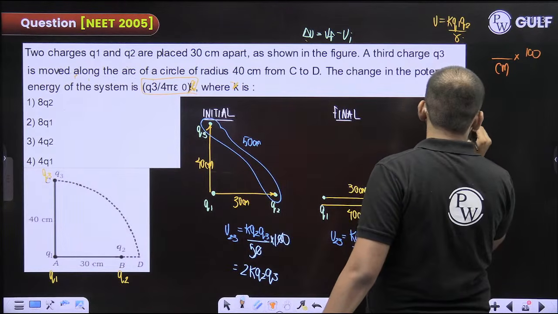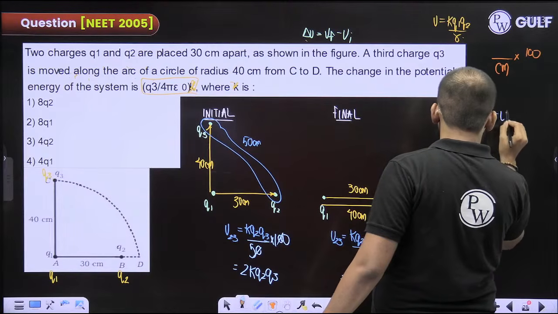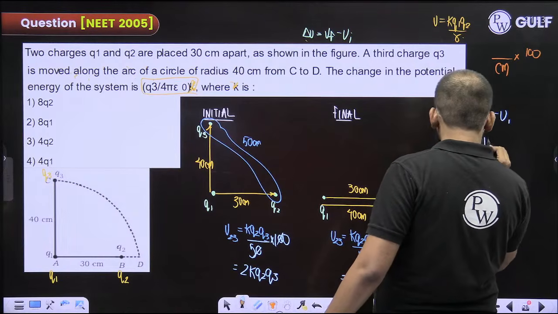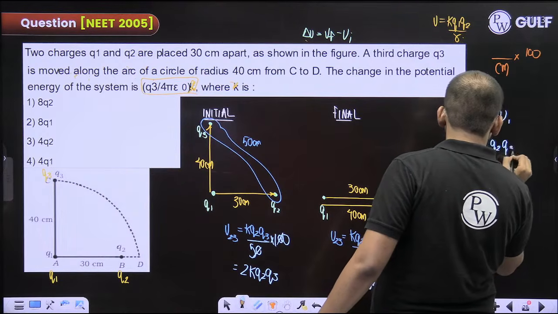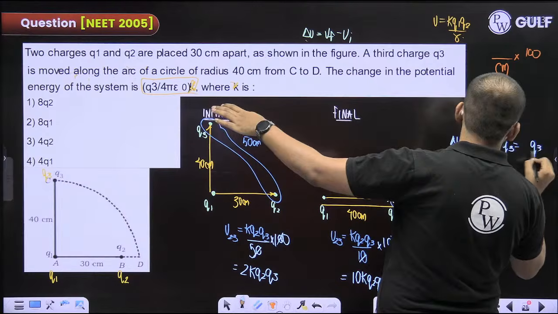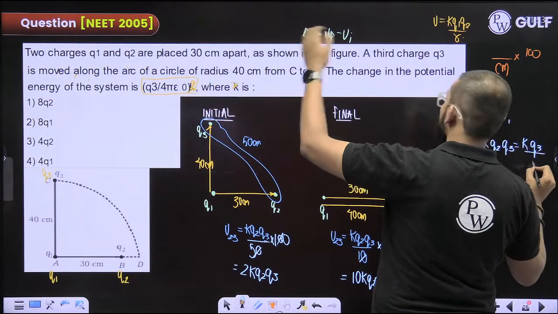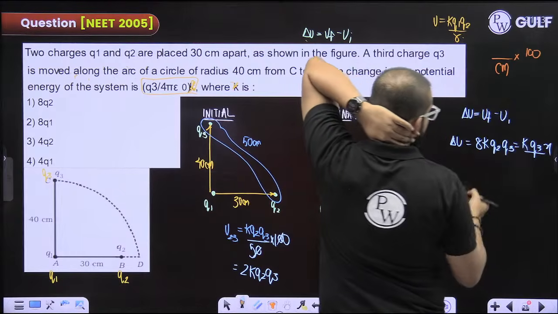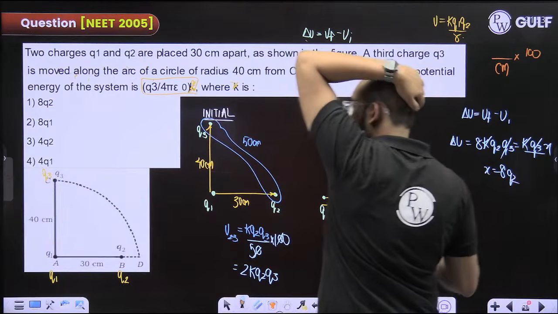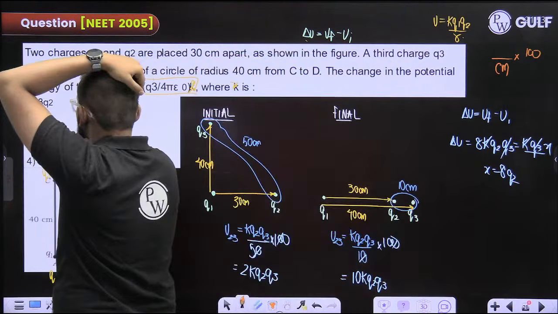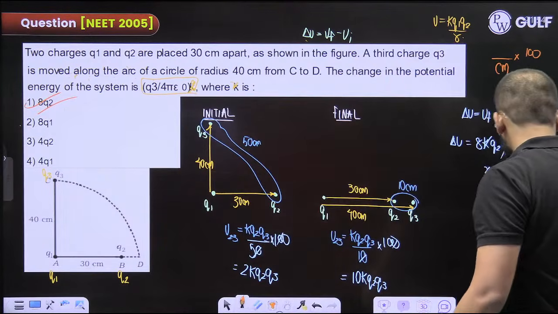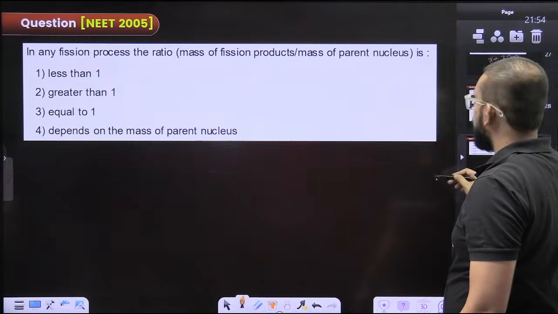Delta U is equal to U final minus U initial, right? 10 minus 2, you can just write 8K Q2 into Q3. This is delta U. Now you can just compare it with Q3. 1 by 4 pi epsilon naught is nothing but K only into X. Now KQ3 gets cancelled out. X you are getting as 8 times Q2. Option number 1. Clear? A good question. Now you have to convert the centimeter to meter. That was a fault.